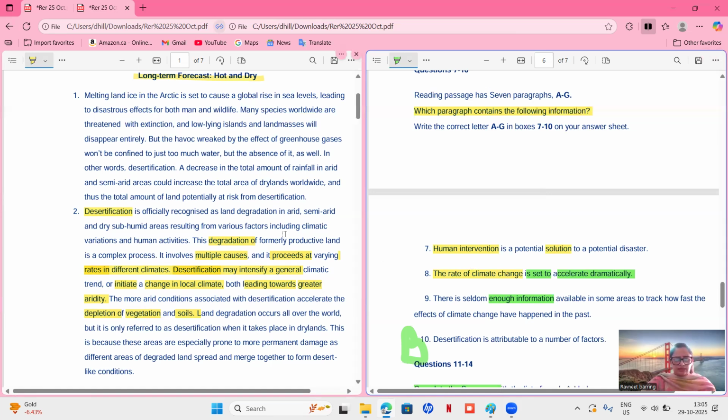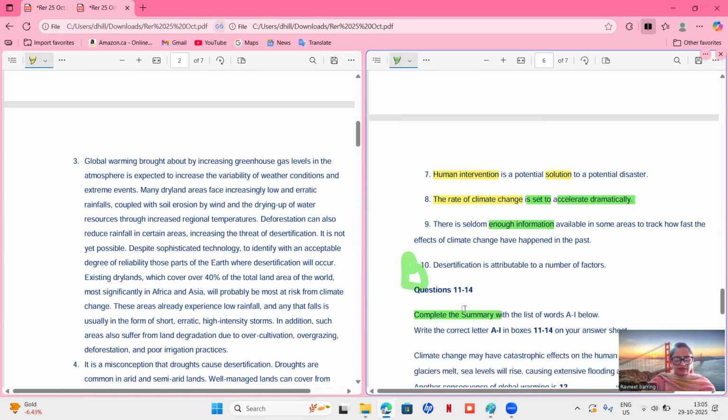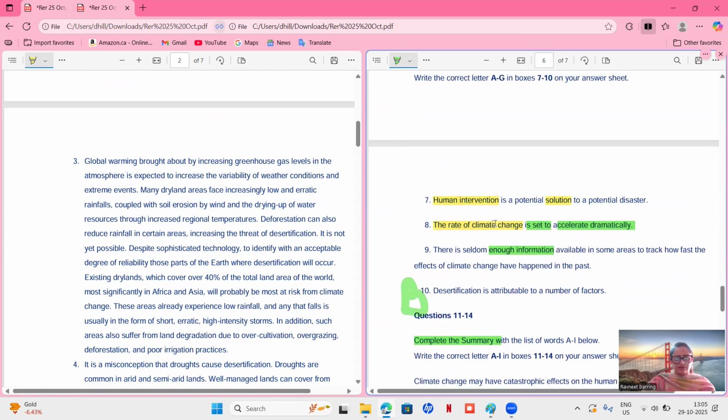So it's not like we'll read paragraph 3 entirely to find answers to these ones. No, we'll take these ones also into our consideration. So what we'll do is read paragraph 3 to find answers to these ones. And once we are done reading paragraph 3, then we will move towards these questions to see whether we are able to find any related information.